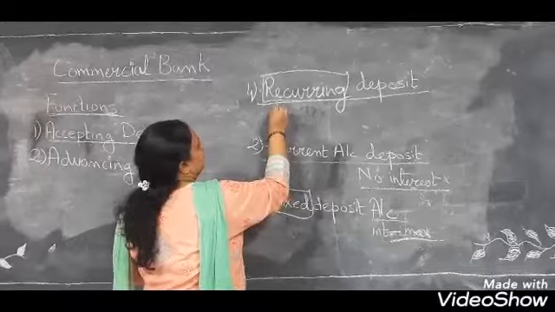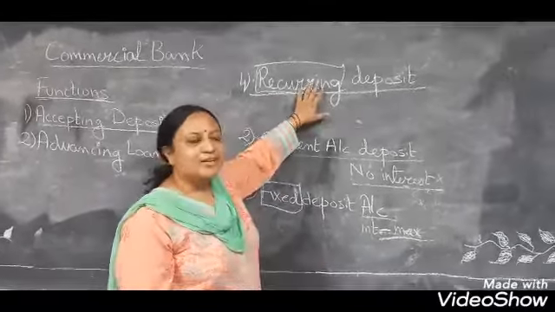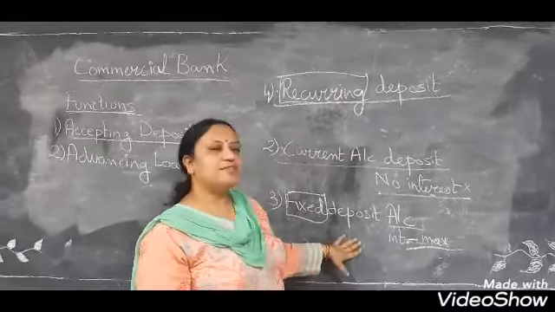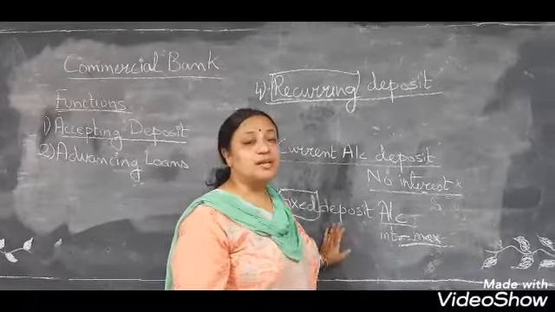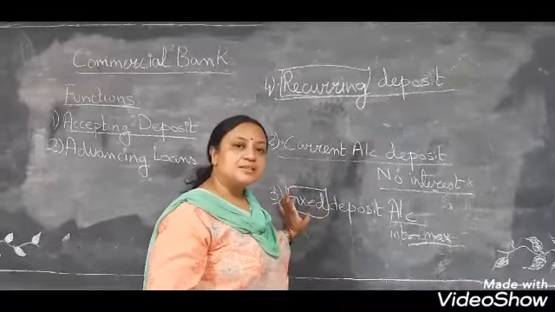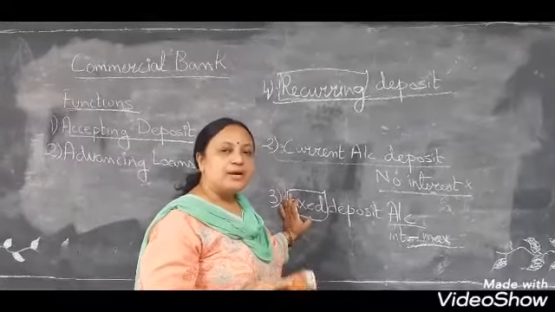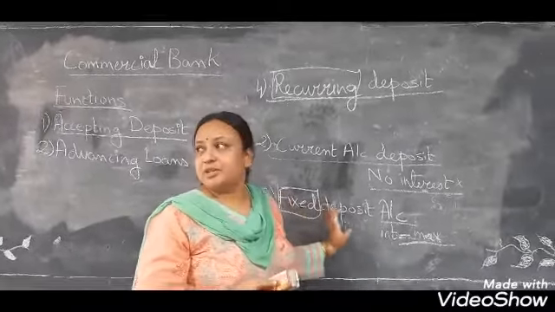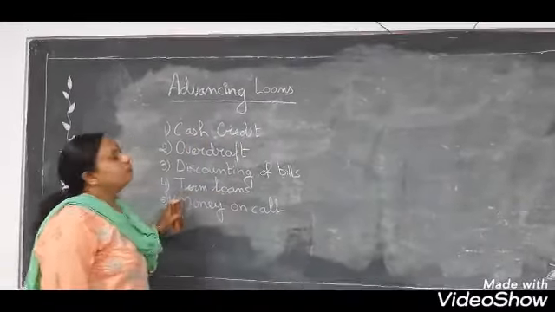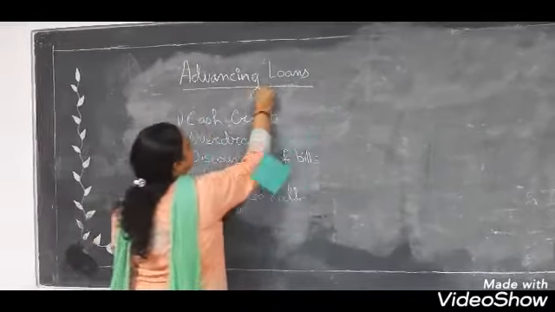Alright, so in this account the interest is less than the fixed deposit. In recurring deposit, the interest is less than the fixed deposit and more than saving deposit, because you deposit it as and when you have money and you withdraw one time at the end and at the maturity of the period. All right. So now we will see the next function of commercial bank, that is advancing loan.